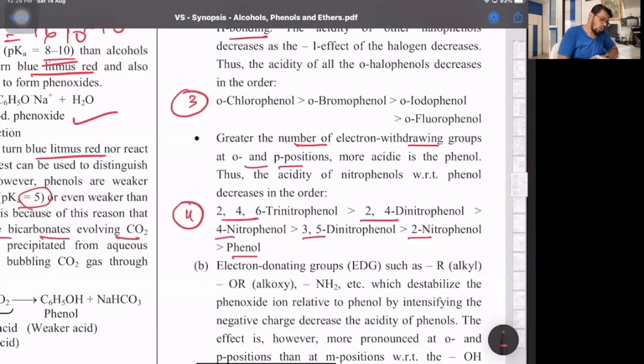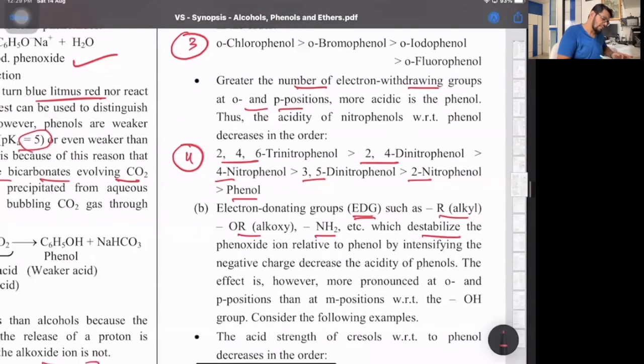Next one, electron donating groups, EDG, or electron repelling groups, groups which are less electronegative. Basically the ones which show plus I effect. Electron withdrawing are the ones which show minus I effect. Alkyl groups, alkoxy groups, amino group, they destabilize the phenoxide ion relative to phenol. Is this clear? Hence we say, by intensifying the negative charge, decreasing the acidity of phenol. However, the effect is more pronounced at ortho and para position than meta.